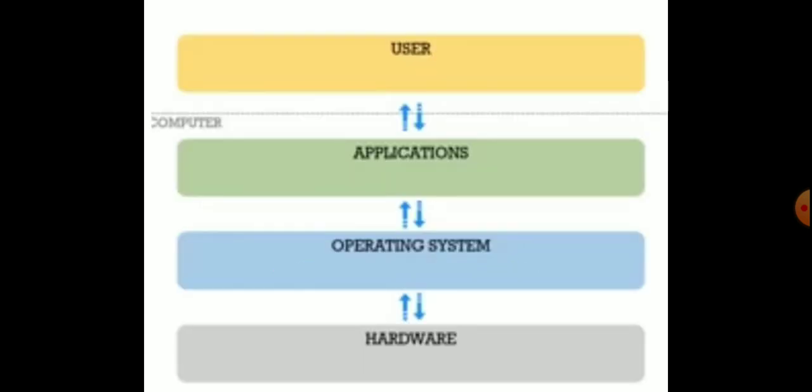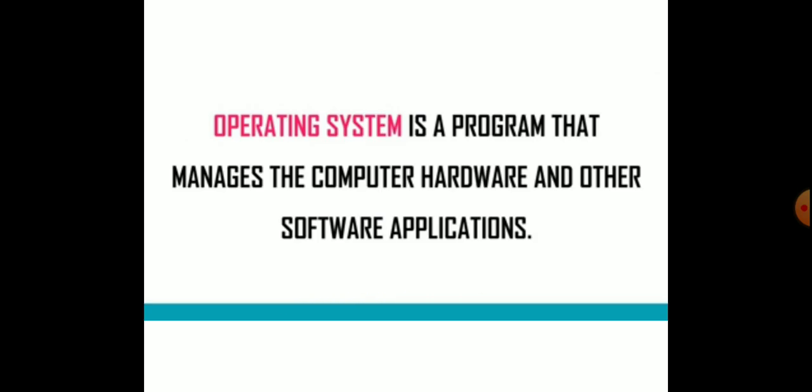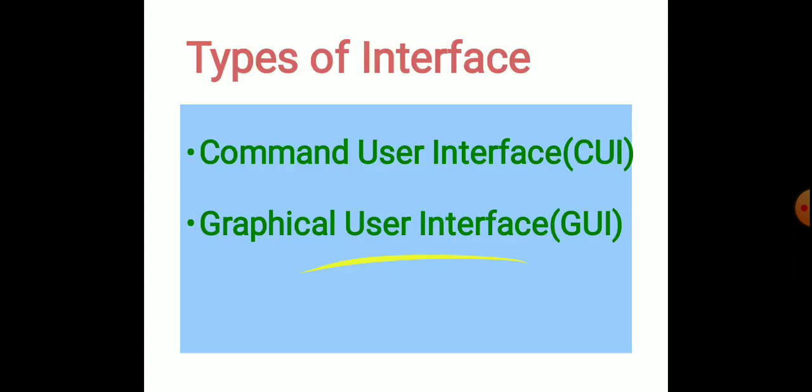Look at this picture. User is at the topmost level. Hardware is at the bottom. In the middle, operating system is placed. So the operating system acts as a bridge between the user and the hardware. The operating system communicates between the user and the hardware components, that is, the computer. Again I tell you, operating system is a program that manages the computer hardware and other software applications.